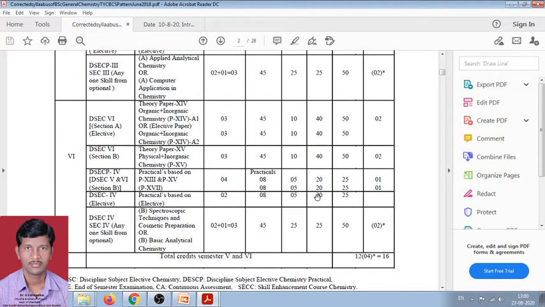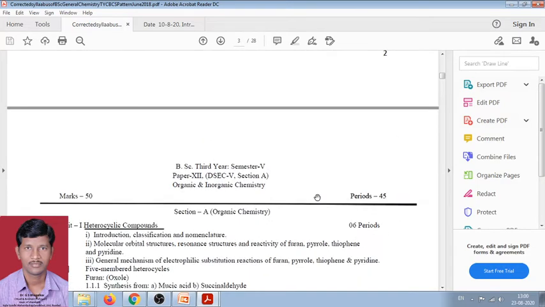We know there are 2 theory papers in the 5th sem, 2 theory papers in the last sem, 6th sem, and there are 2 practical papers.